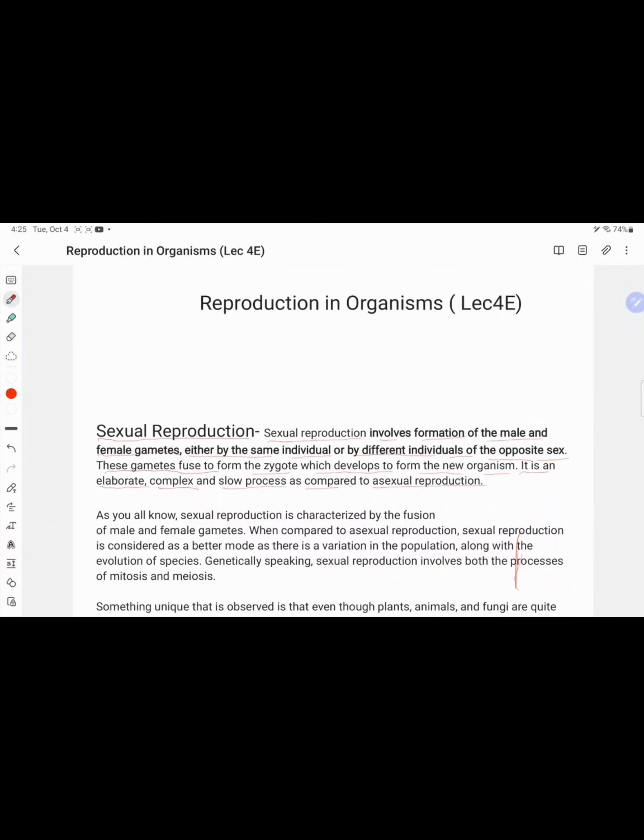Sexual reproduction involves formation of the male and female gametes either by the same individuals or by different individuals of the opposite sex. These gametes fuse to form the zygote, which develops to form the new organism. It is an elaborate, complex, and slow process as compared to asexual reproduction.